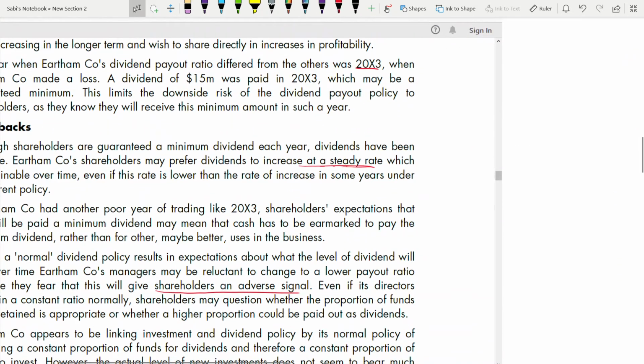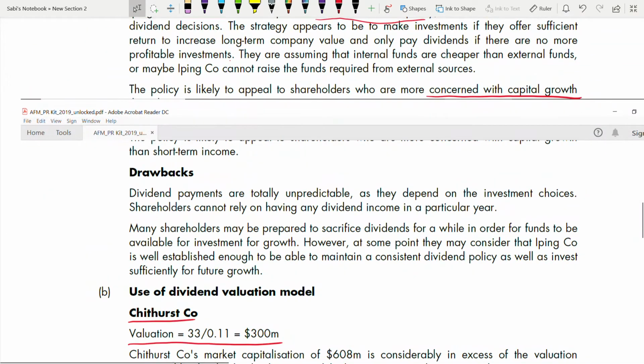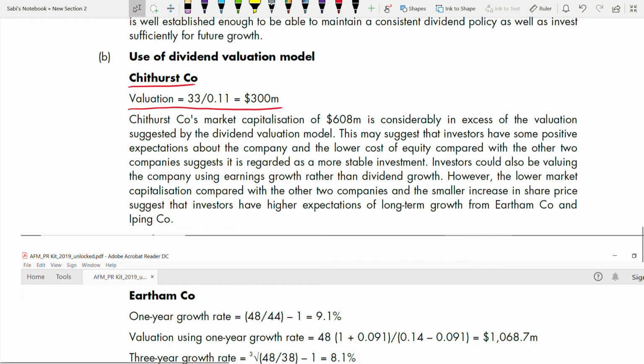So we'll see, what is it? Chithurst's market capitalization of 608 is considerably in excess. Yes, you can see this is in excess of the valuation suggested by the dividend valuation model. Why it is so high, you have to tell that also. This may suggest that investors have some positive expectations. Whenever something is valued very highly, especially you see these tech industries, they are valued very highly because investors have some positive expectations about the company. So this is one of the reasons you can always mention whenever a company is valued very highly. When market capitalization is high compared to your valuation, why is it high?